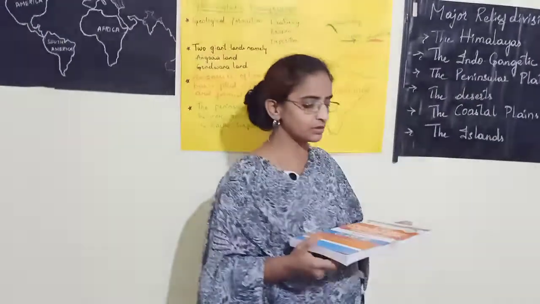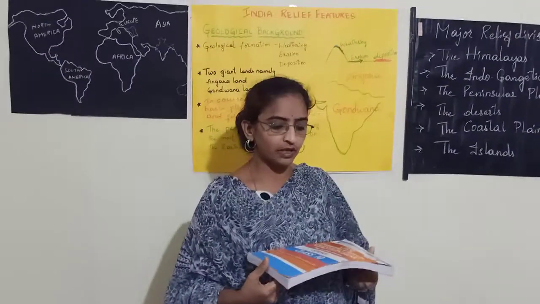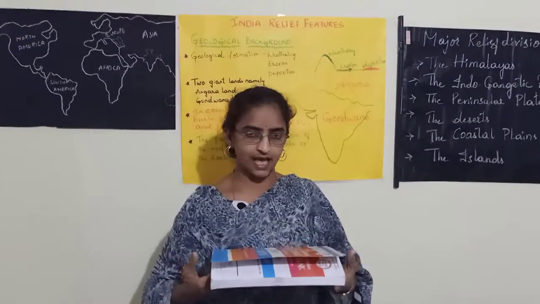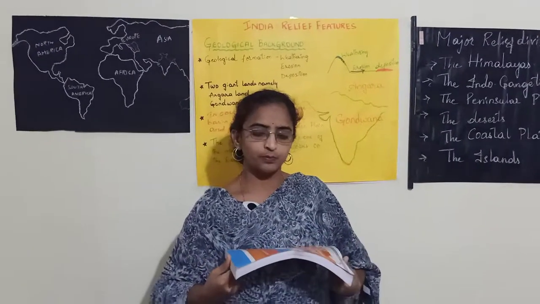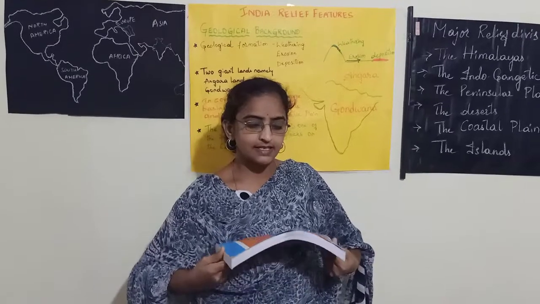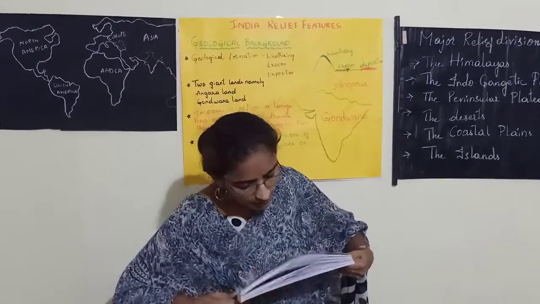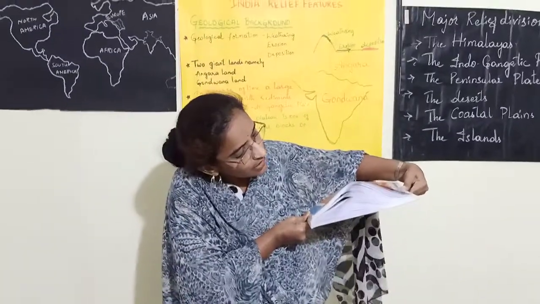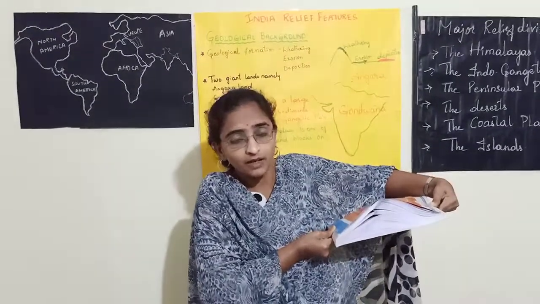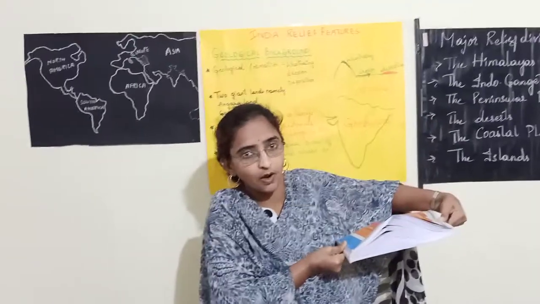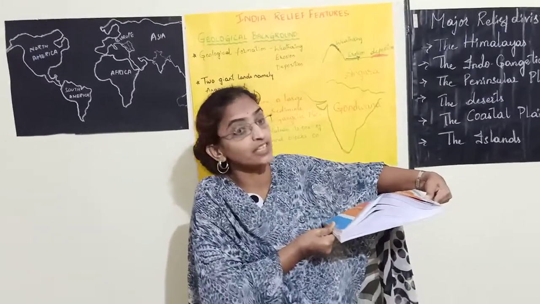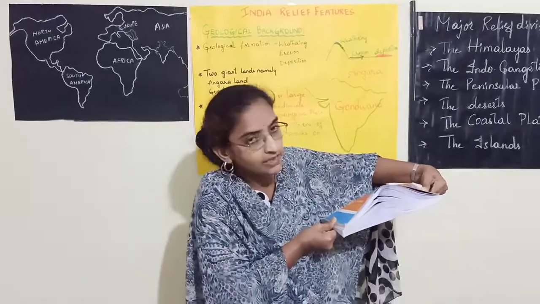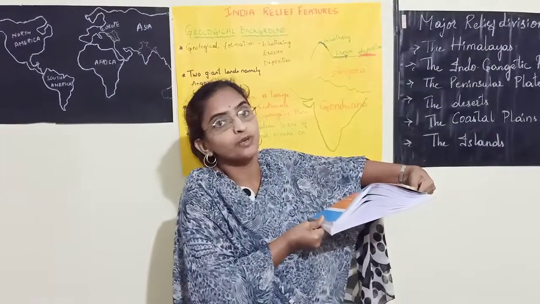Here I have a book, okay, and I'll try to compress it with my two thumbs from both sides. I'll try to press them, and this is how Himalayan mountains form. How have they formed? The Himalayan mountains we see in India have formed with compression, and they got folded and lifted up in the form of Himalayas.